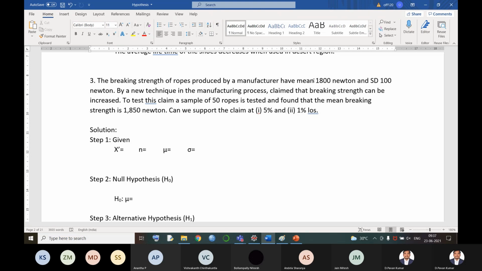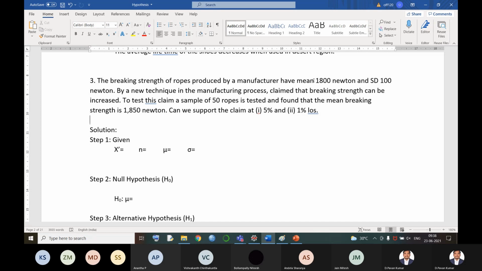Let's take the example of a rubber band we use in our daily life. Try to pull it at both ends. It will be extended both ways, and at one point it will break. The last point up to which the rubber band can sustain without breaking is called the breaking strength. So the ropes manufactured by a certain company, they say it is 1800 Newton with a standard deviation of 100 Newton.